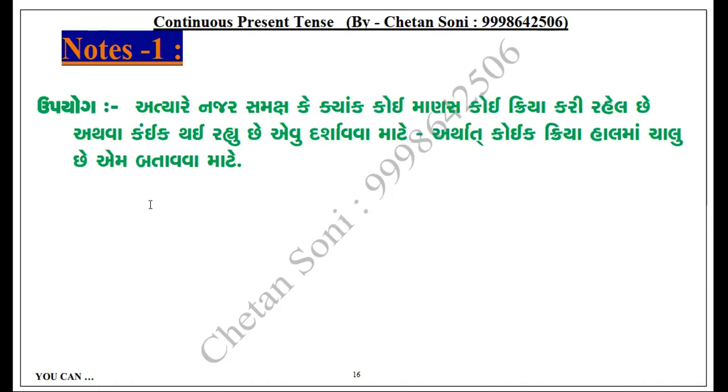If somebody is there and he is doing any action, or if something is happening around us or somewhere else, but it is in current, it is running right now, then this running, continuous process is shown through this tense, the present continuous tense. Clear?